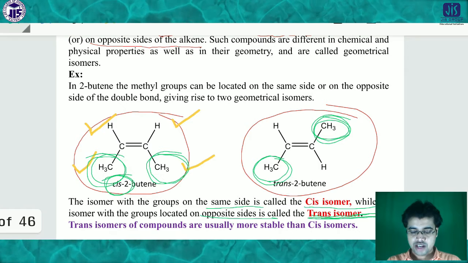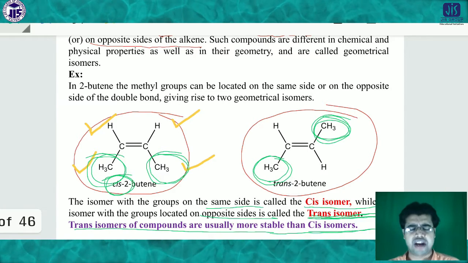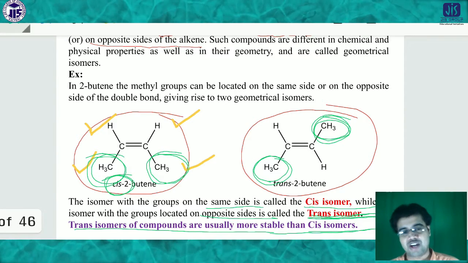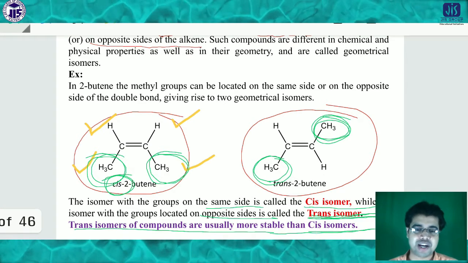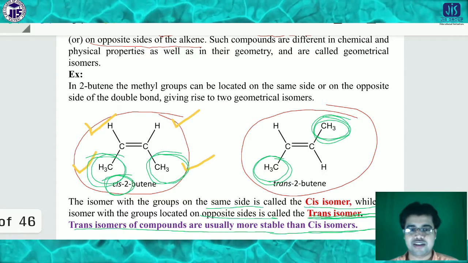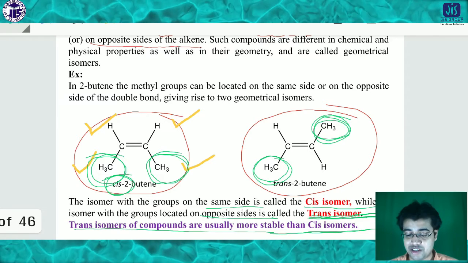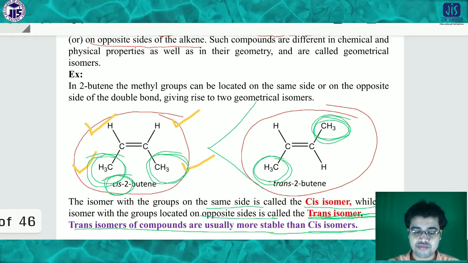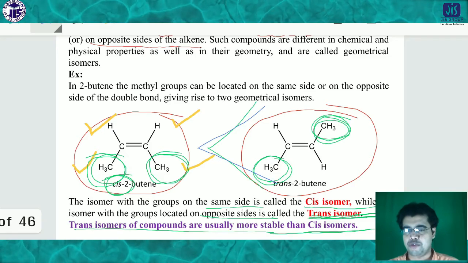Trans isomers of compounds are usually more stable than cis isomers. This is a common fact: in the cis isomer, if the groups are very big, bulky groups, then there may be a chance of repulsion because they are on the same side. Cis means the same side, so obviously there will be a huge chance of repulsion. But if it is trans, they are on opposite sides, so there is no scope for such repulsion. So obviously the trans compound is more stable than the cis compound. You have to keep in mind this fact.